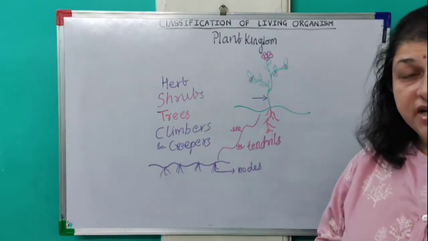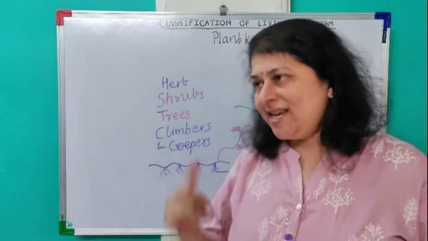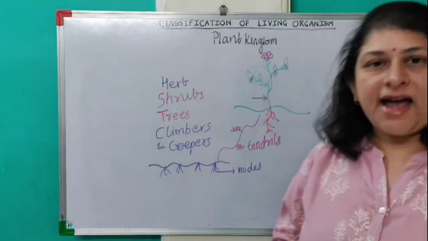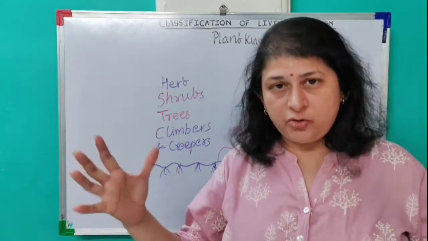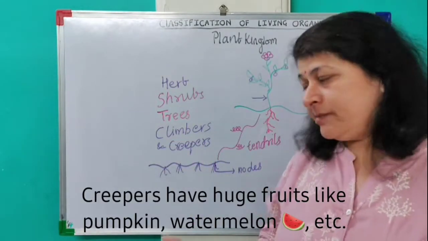Climbers have small fruits, but it may be in the form of bunches like grape, while creepers have huge fruits like pumpkin, watermelon, muskmelon.